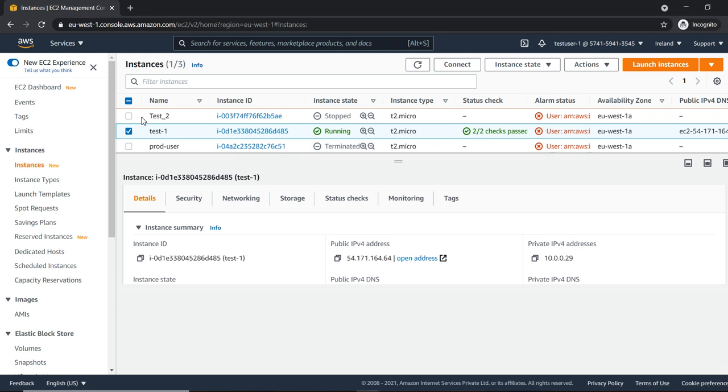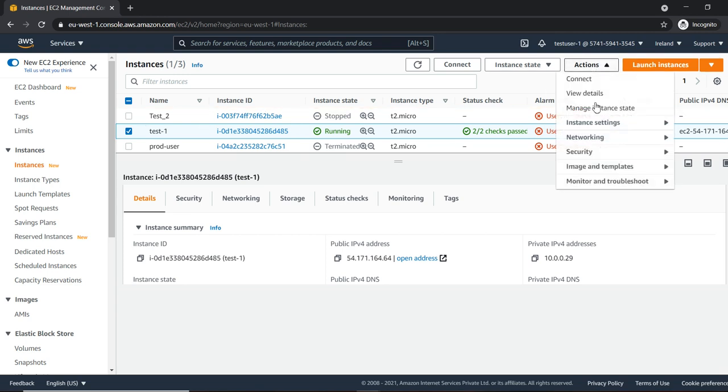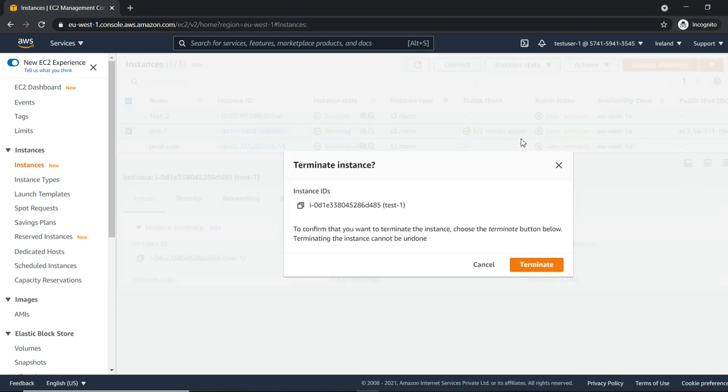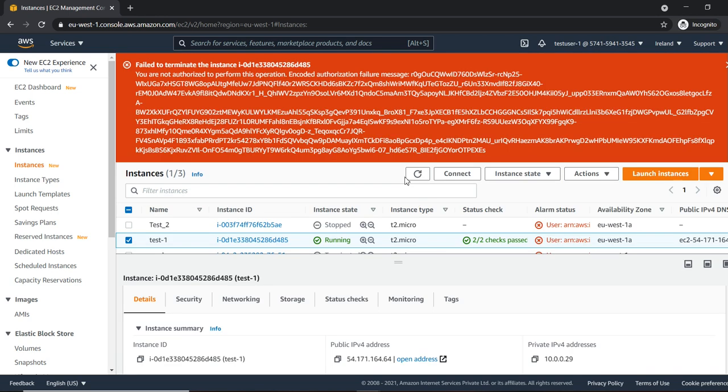And if you are getting the error, right, actions, instance settings. Okay, let me do this. Instance state, terminate. So you are getting this error: failed to terminate this instance, you are not authorized to perform this. Okay, this is the message.